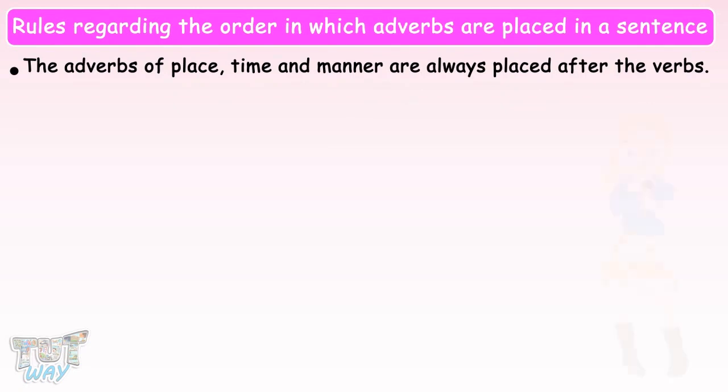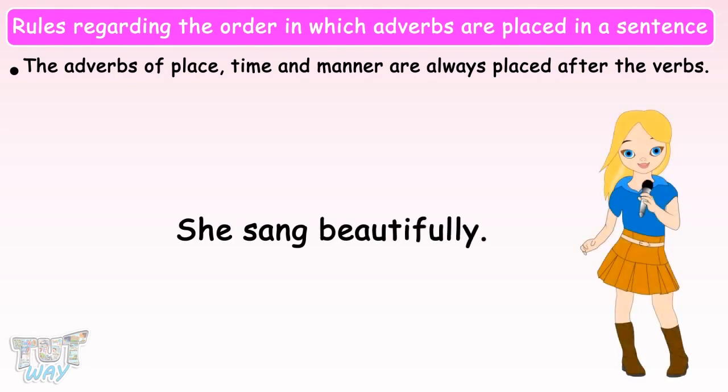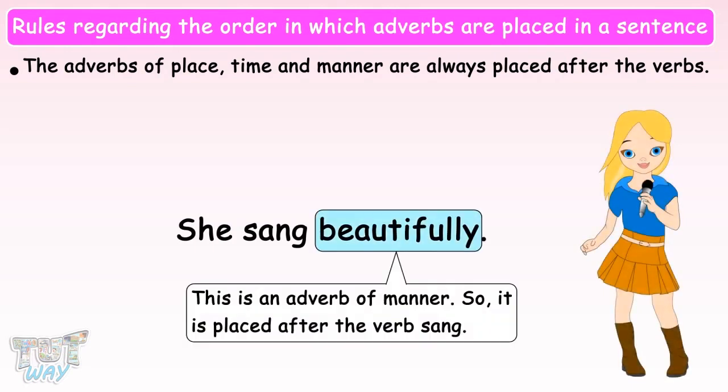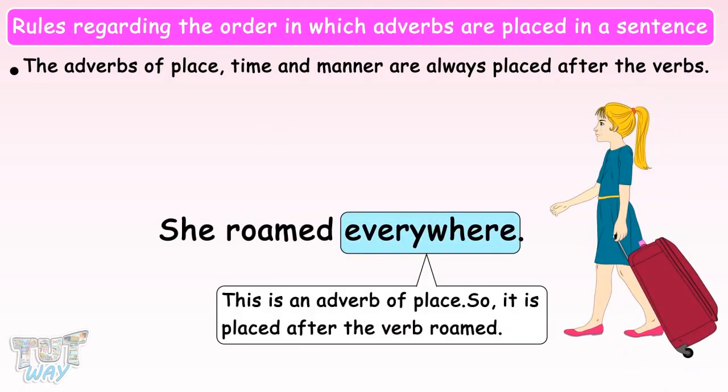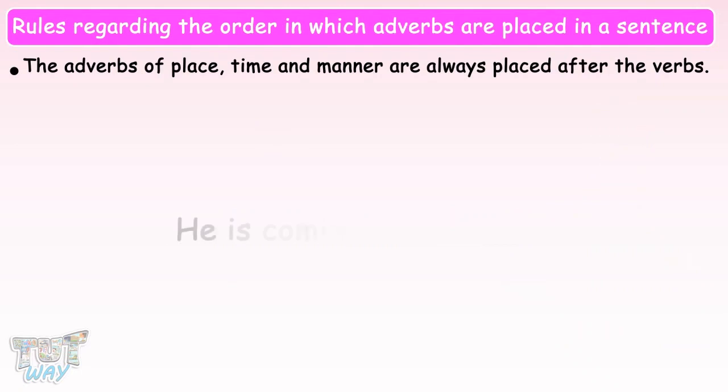Example, he sang beautifully. This is an adverb of manner, so it is placed after the verb sang. She roamed everywhere. But the adverb everywhere is an adverb of place, so it is placed after the verb roamed. He is coming tonight.